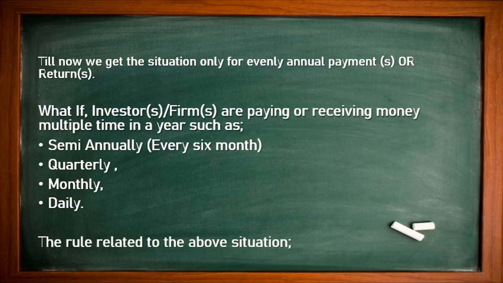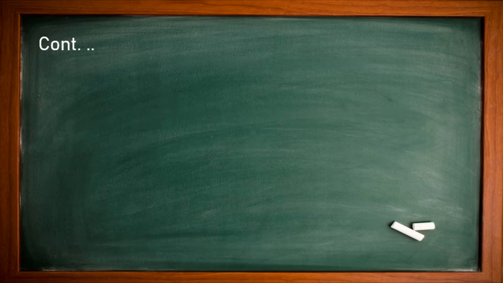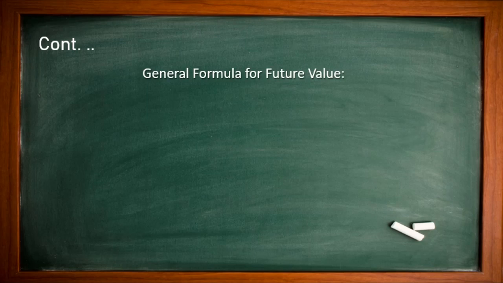It is going to be interesting for you. The rule related to the above situation: we use the general formula of future value, with just small changes.